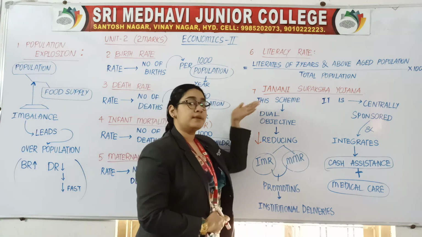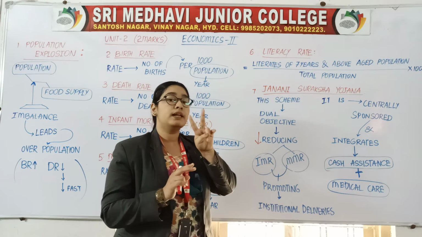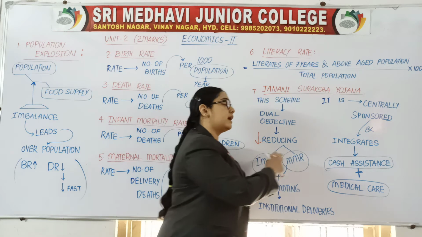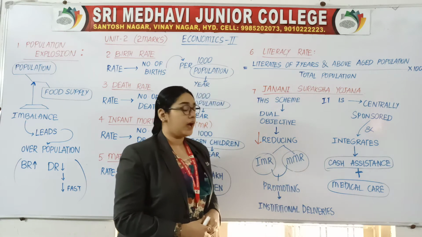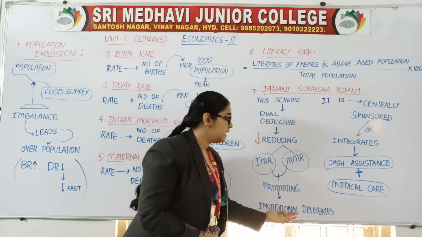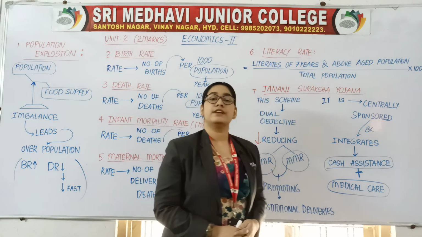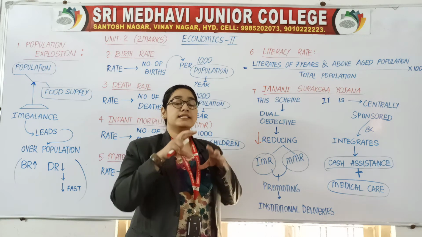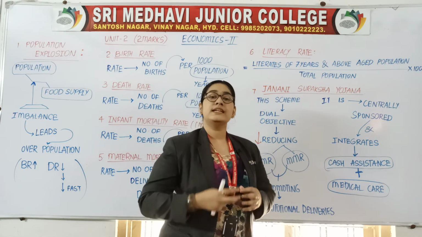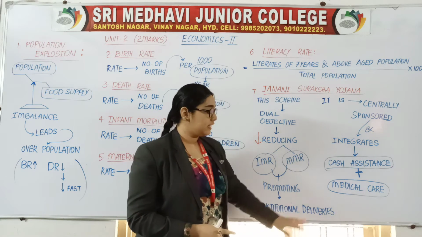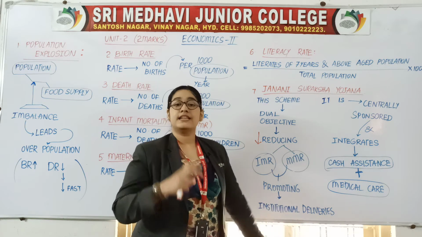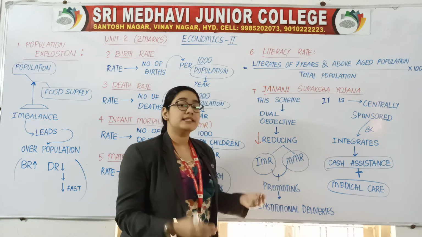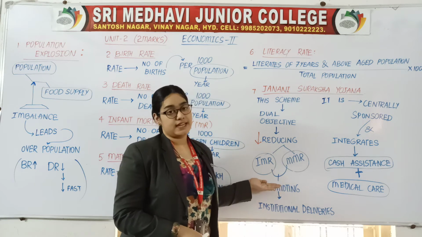So this scheme is having a dual objective of reducing IMR and MMR by promoting institutional deliveries. Institutional means under skilled and trained staff. If we have skilled and trained staff in hospitals, that can help us in reducing the death rate.